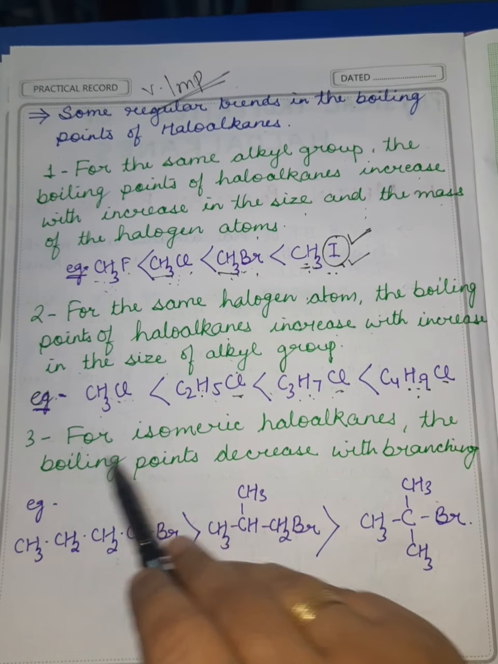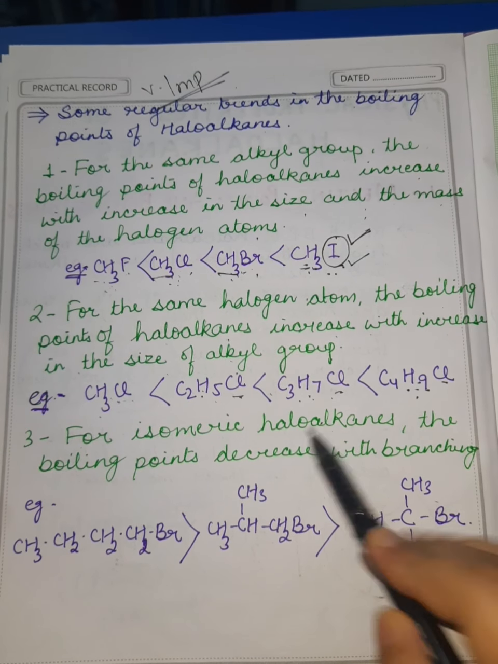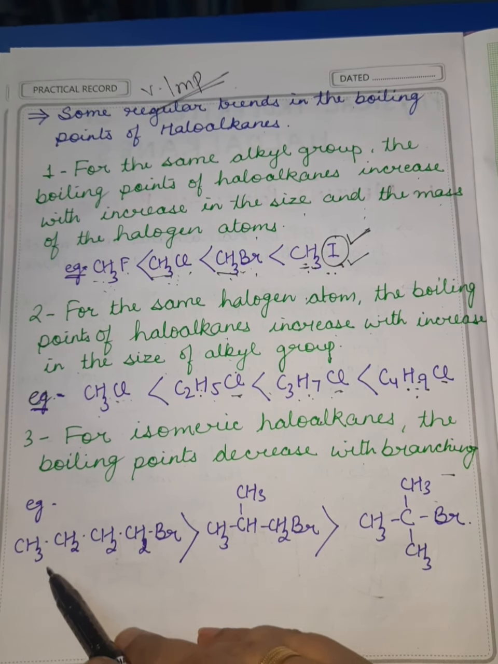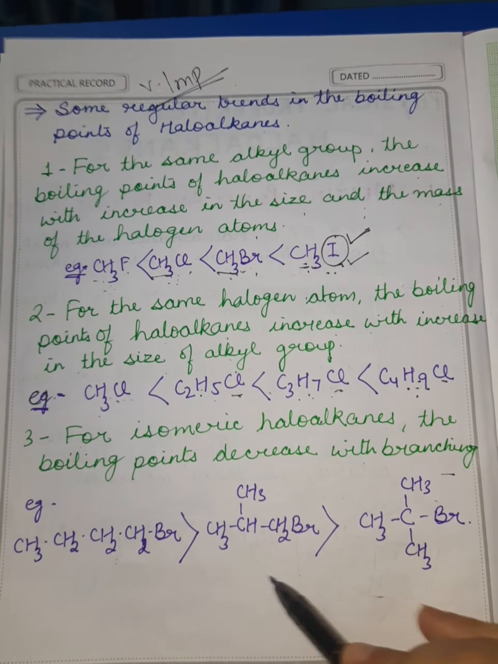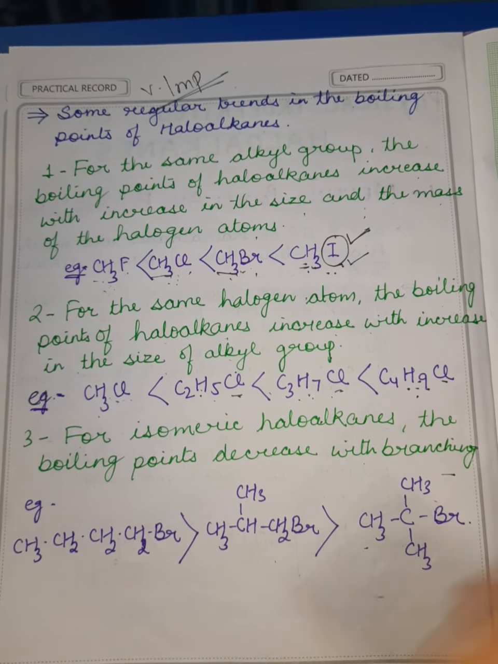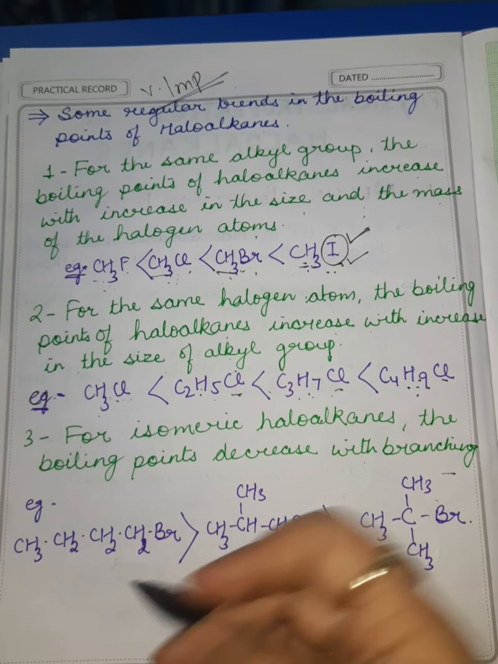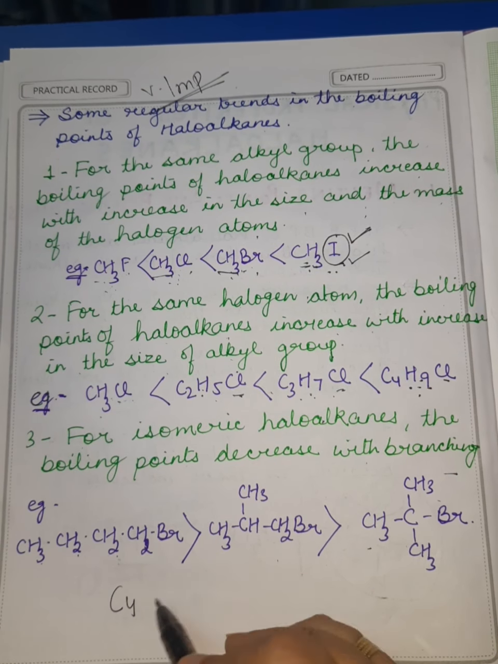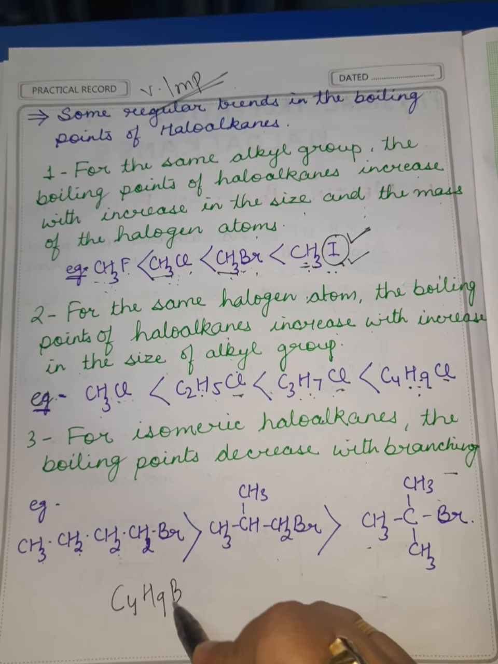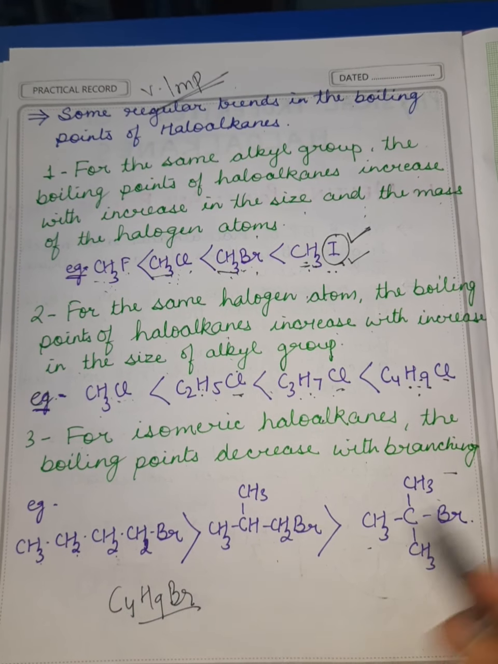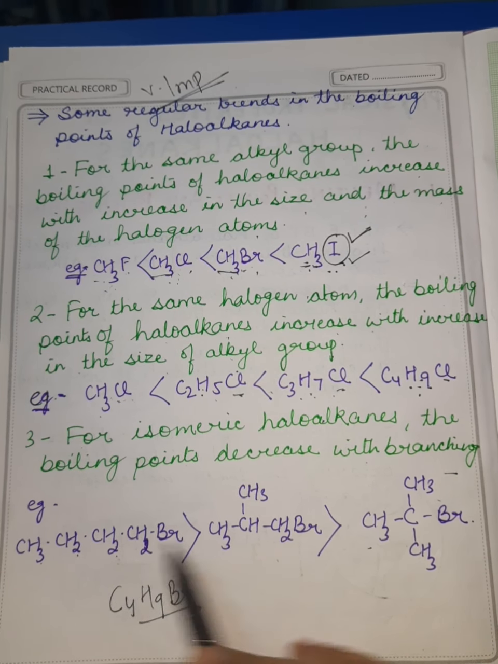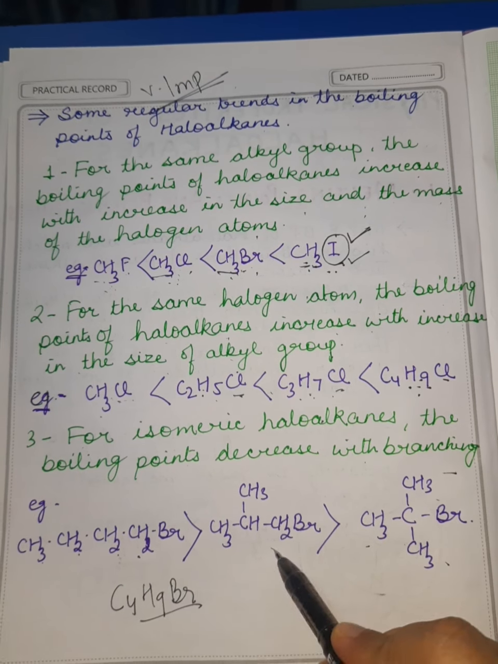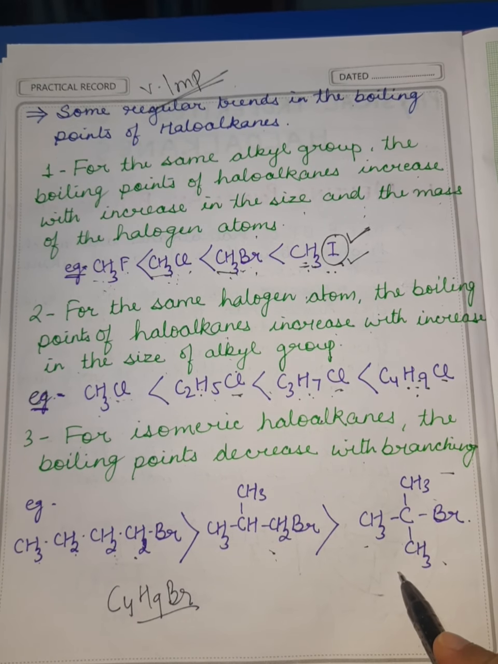Now, third point, for isomeric haloalkanes, the boiling point decreases with branching. They all have the same molecular formula, which you can calculate and count: C4H9Br. All of them have the same molecular formula. They are isomeric to each other. This is 1 degree, this is 2 degree, and this is 3 degree alkyl bromide.